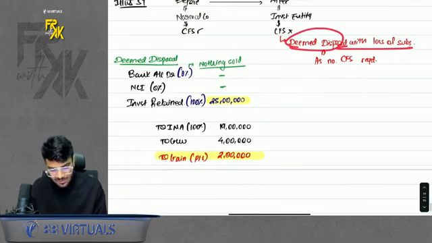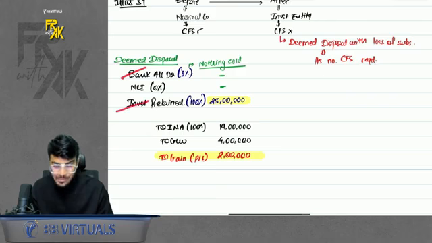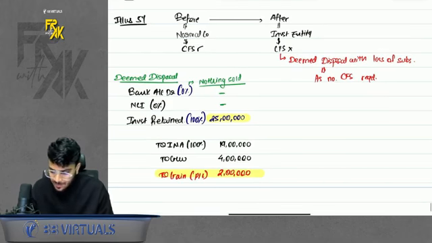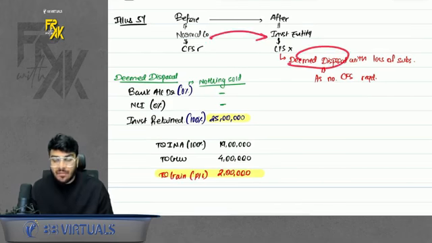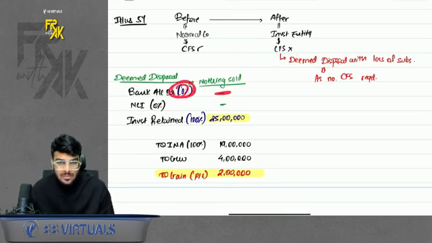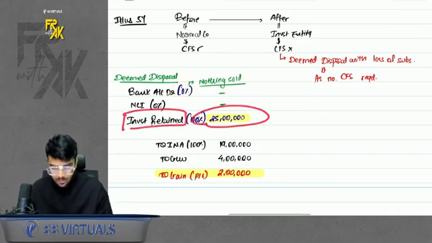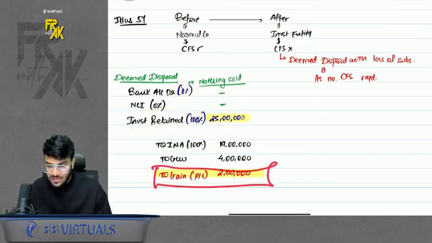So you will pass the entry for disposal, remove the net assets, remove the goodwill, remove the NCI. Okay, debit bank, debit investment retained. The only difference is because my subsidiary was 100%, NCI will be 0. And because I'm not selling anything, I am stopping the CFS preparation because I changed the status from normal company to investment entity. But here I'm not selling anything. So bank will also be 0. So whatever is retained will be your investment retained at fair value today. So whatever difference is there, transfer to gain or loss.